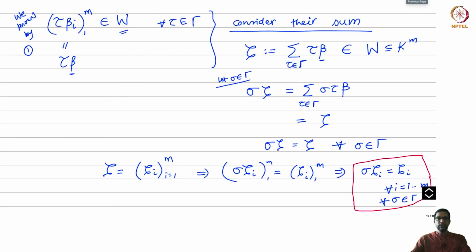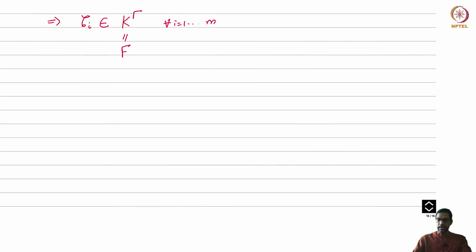So to summarize what this trick finally does, we have one element beta in W. Now we know that W is invariant under applying elements of gamma. So you apply all the elements of gamma, the taus, and you get many vectors, tau betas. Now when you add those vectors up, the final answer is definitely invariant under, it's fixed by the action of gamma, because you have taken a sum. Now this implies that the zeta_i's are all in F.